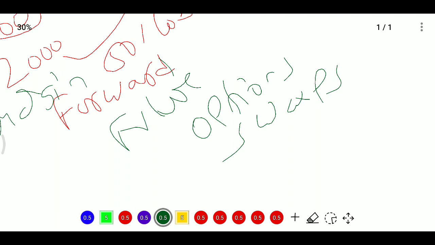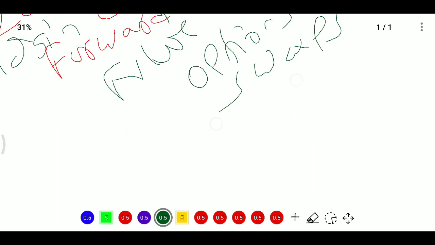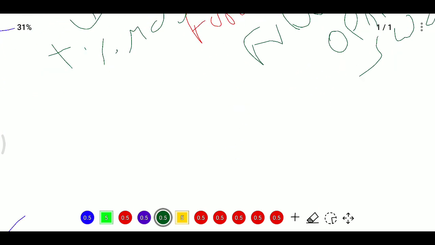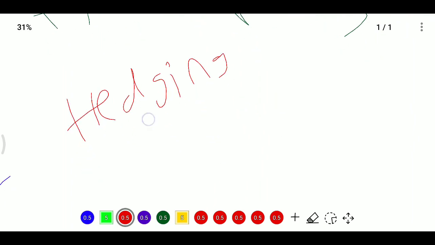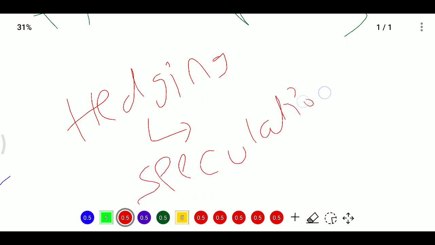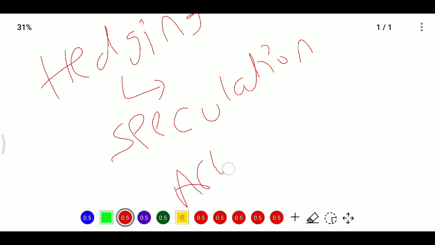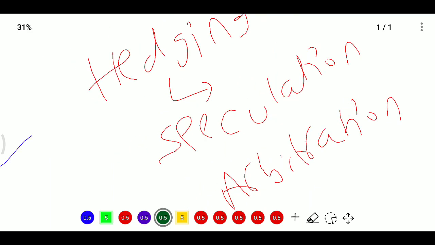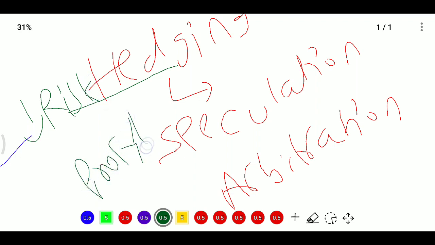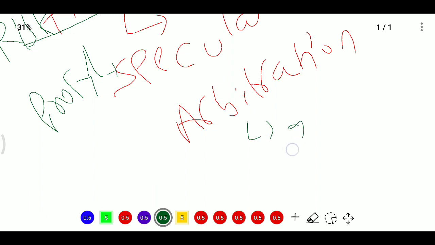So what does hedging mean? Hedging means reducing the risk. Speculation means making profit by predicting the market price of assets or securities. Whereas arbitrage means making a gain by using the price difference of assets in two different markets.